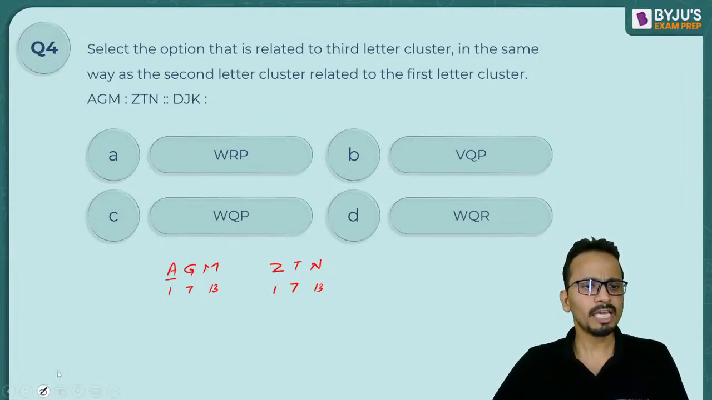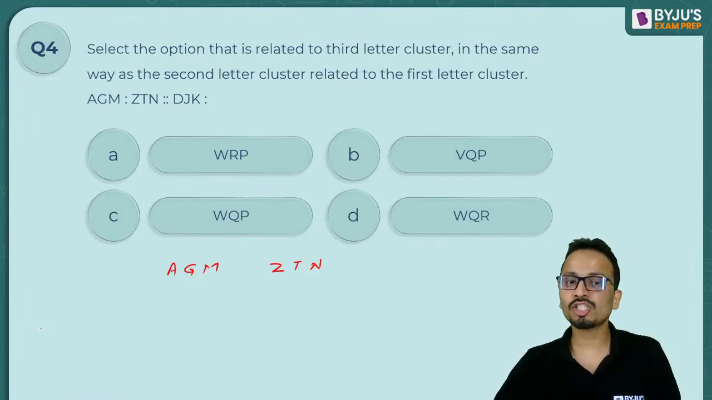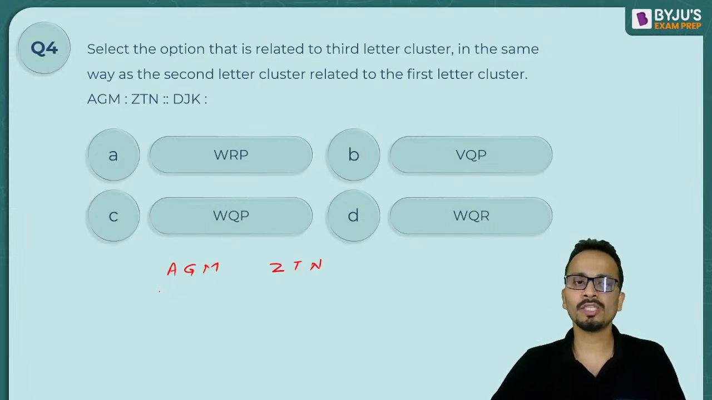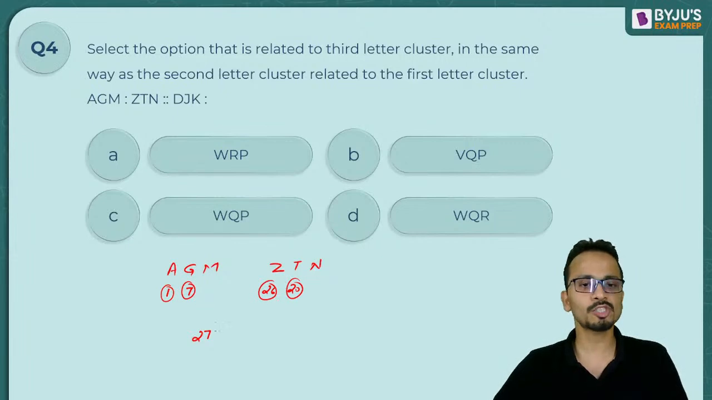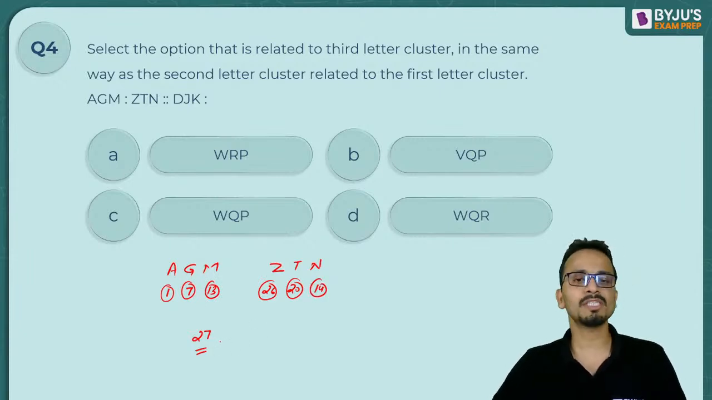Now, if you don't understand this, I can tell you an easier way of determining if a reverse logic is used or not. So you will write the number equivalents of all of them. A is 1, Z is 26. Look at the sum of these numbers: 1 plus 26 is 27. Similarly, G from the beginning is 7 and T from the beginning is 20. So 7 plus 20 is again 27. M is 13 and N is 14. So again the sum is 27.